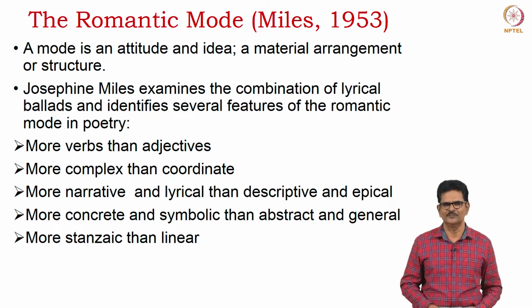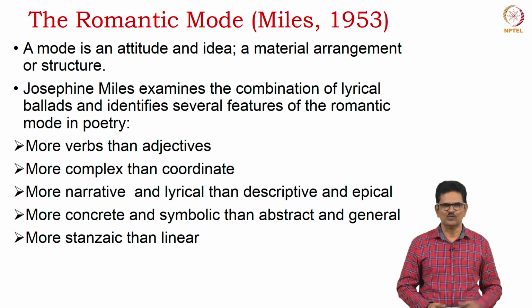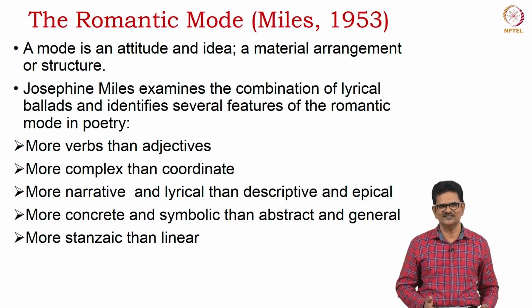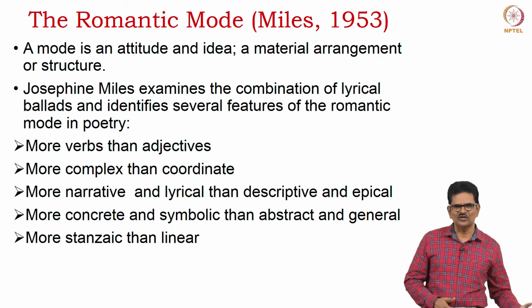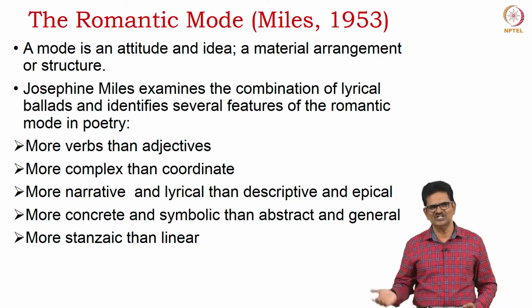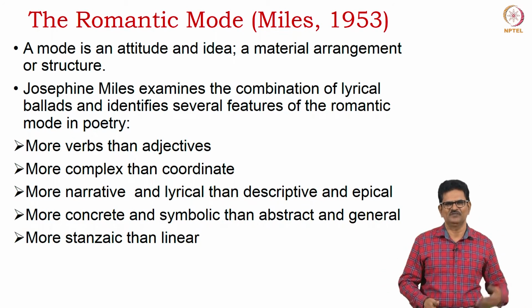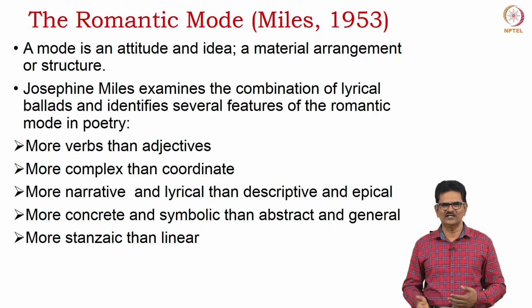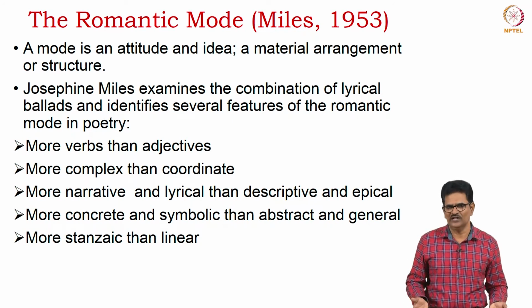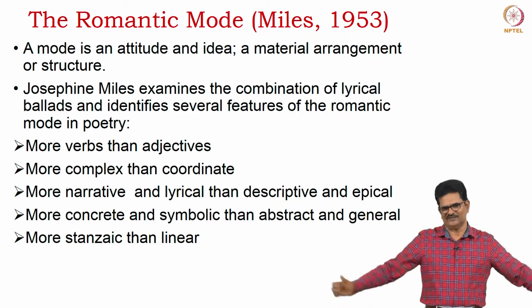Here are the features. We find, according to her, more verbs than adjectives, more complex structures than coordinate structures, more narrative and lyrical than descriptive and epical, more concrete and symbolic than abstract and general, more stanzaic than linear. These are certain qualities. We will find more verbs, complex sentences, narrative qualities, lyrical qualities, concrete and symbolic qualities. Similarly, we will find many of these poems arranged in stanzas rather than continuous text.